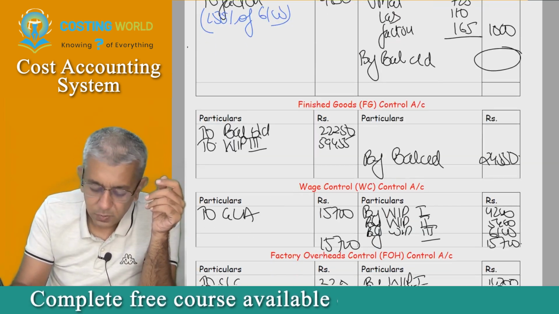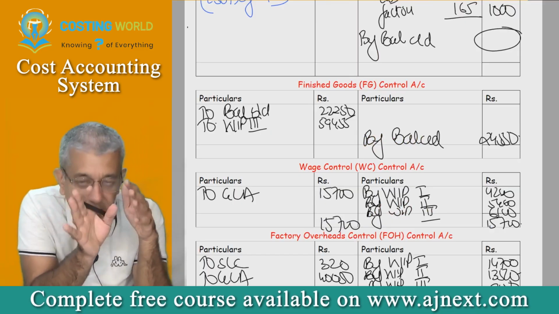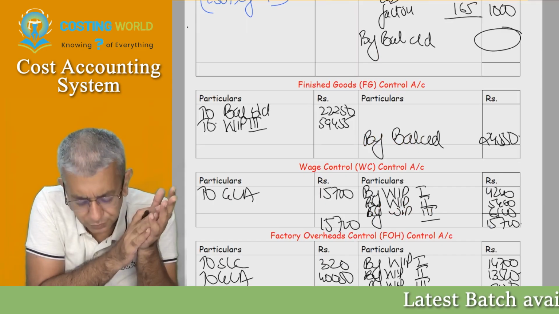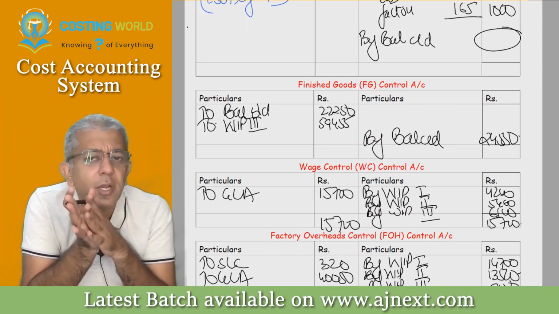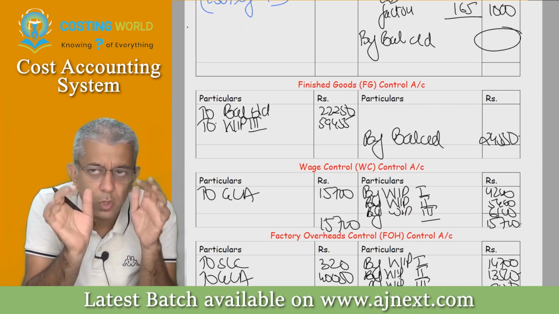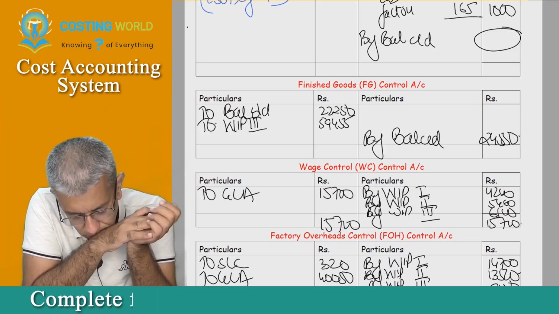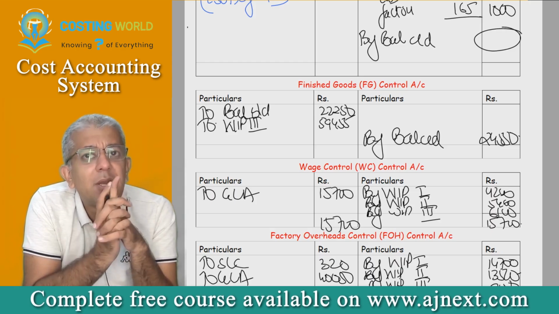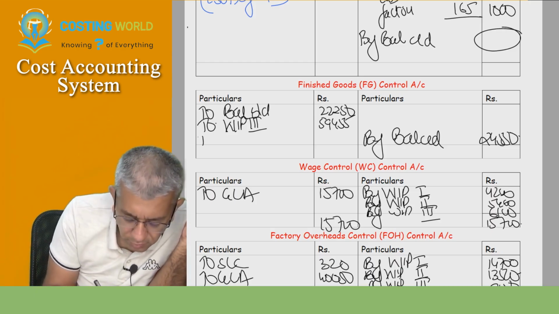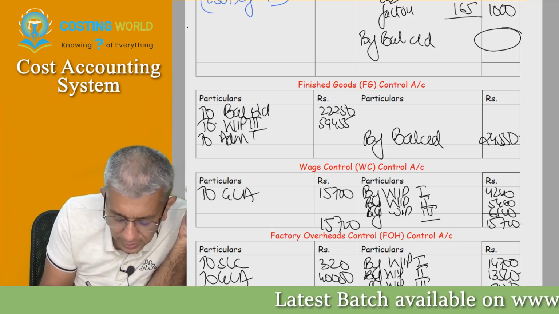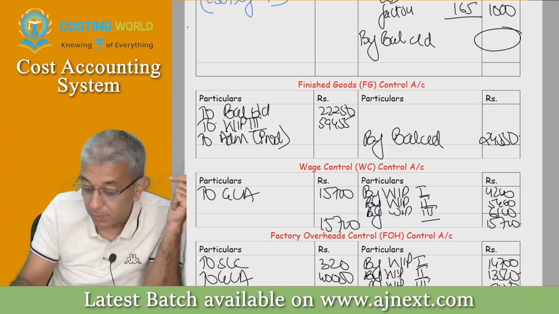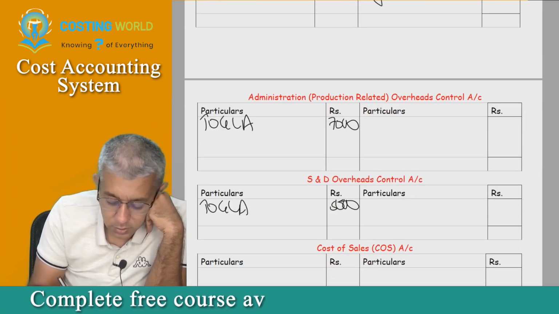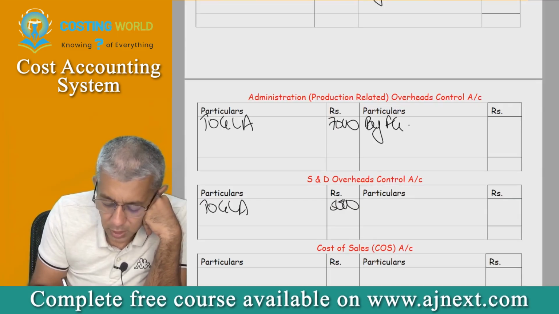By balance carried down. Now, this is where your yesterday's knowledge will start to come of some use. Finished goods account. Tell me, in finished goods account on the debit side, something else comes, yes or no? You tell me that first. Yes, sir. Okay, what comes? Admin. Admin related to production, no? So you all write down, in this question, administration related to production. That amount has to be still coming. So let's go over to that account. By finished goods.